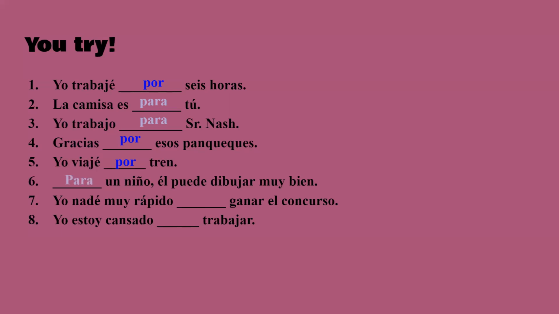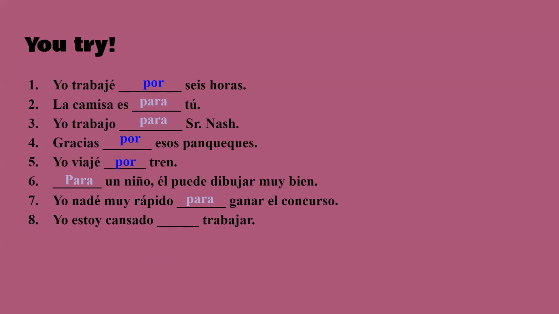I swim very fast in order to win the contest. In order to, we use para. And you might not have been able to tell that that was in order to, but that makes sense with it because you have that infinitive. And that's what I'm saying. Usually, if there's an infinitive, then you would use para. But I said usually, not always. Look at number 8.